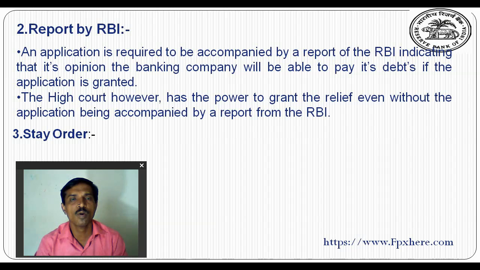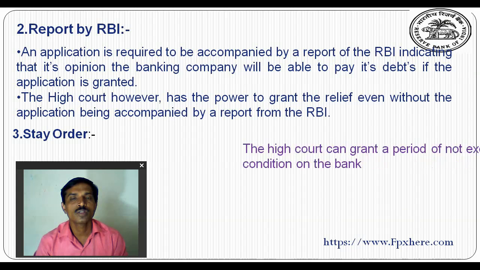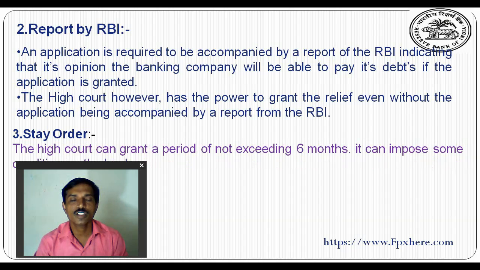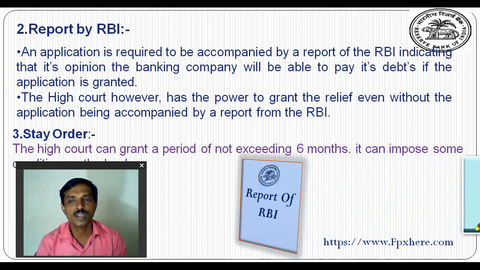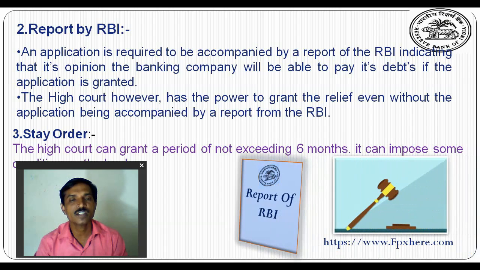So the High Court has the power to grant relief to the banking company without the RBI report on the liquidation and winding up of the banking company. The banking company takes the stay order from the High Court. The High Court can grant a period not exceeding 6 months. It can impose some conditions on the banking company. So the RBI prepares a report for the liquidation of the banking company, and the banking company can obtain a stay order for a period not exceeding 6 months.